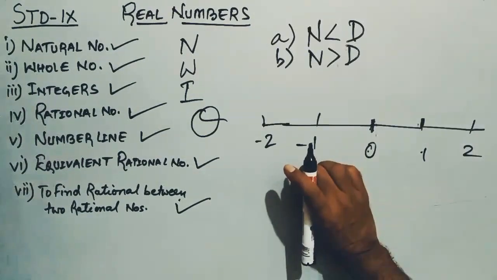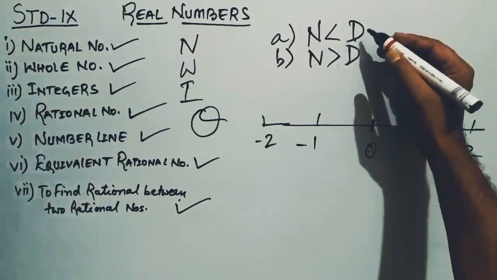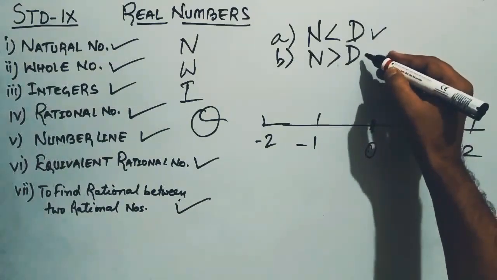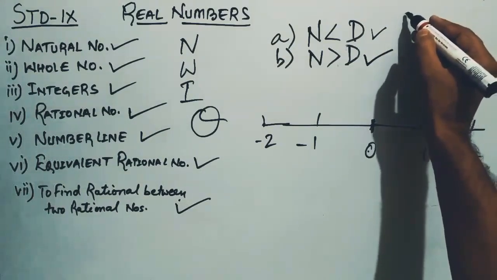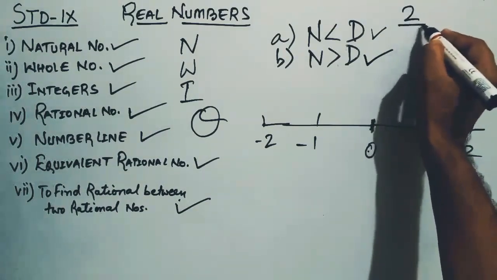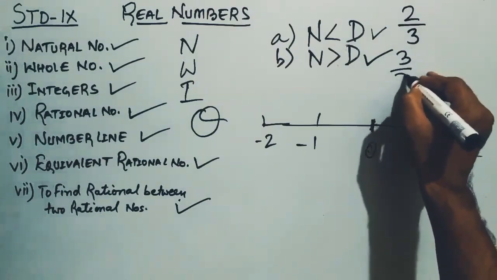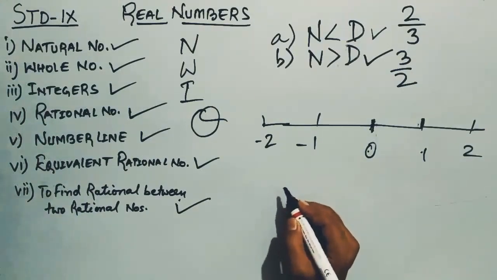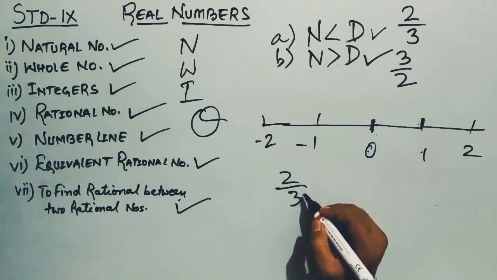Next, we talk about the representation of rational numbers on the number line. Here we consider two cases. The first case is when the numerator is less than the denominator, and the second case is when the numerator is greater than the denominator. For the first case, let's take an example, 2 by 3. For the second case, we consider 3 by 2. For the first case, 2 by 3, it is a proper fraction. I believe you all know yesterday. It is a proper fraction.